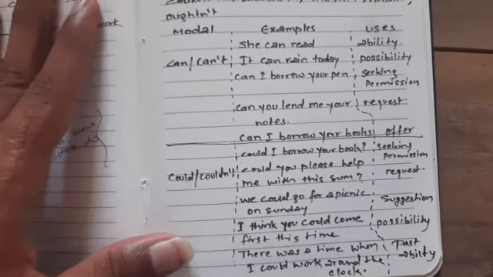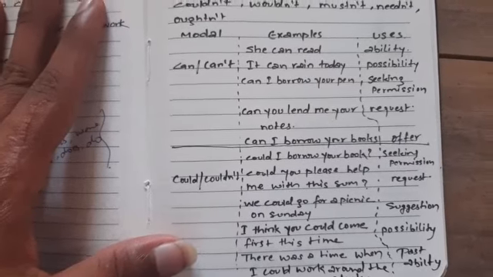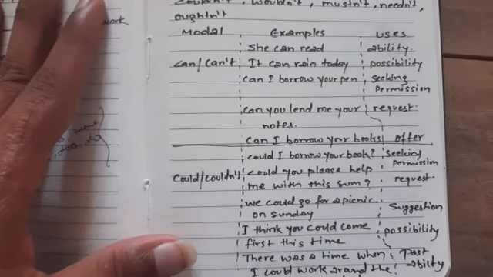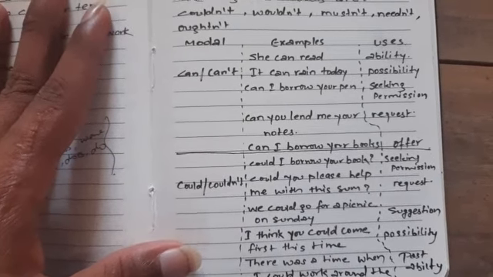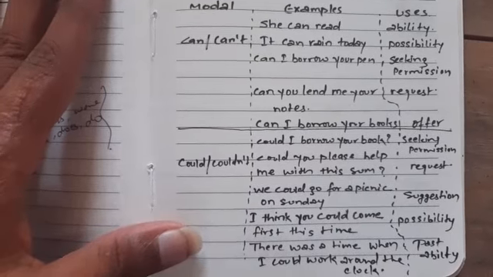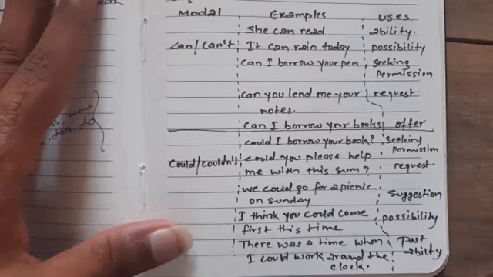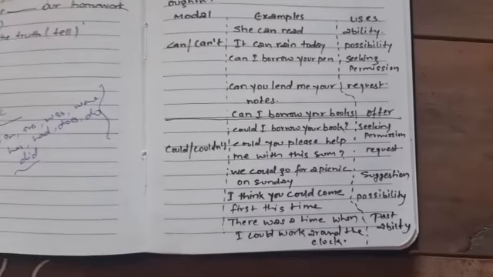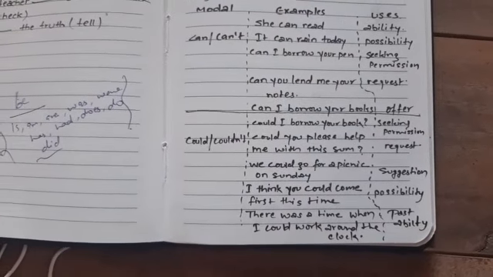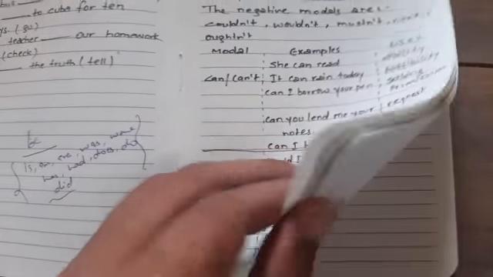Actually, could is used at the time of seeking permission in past tense. Could I borrow your books? Could you please help me with this sum? It is a request. We could go for a picnic on Sunday. It is a suggestion. In possibility: I think you could come first this time. And we use it to show past ability: there was a time when I could work around the clock.